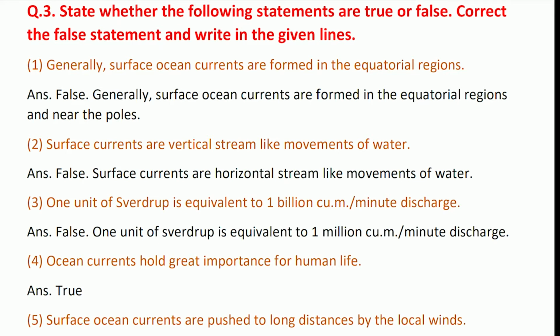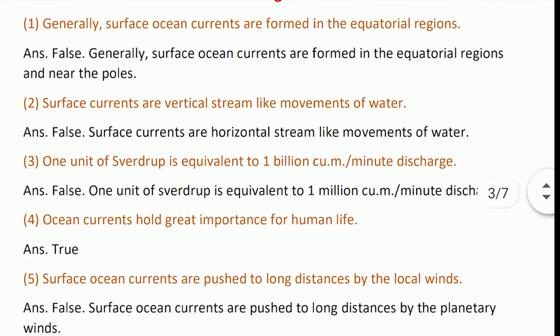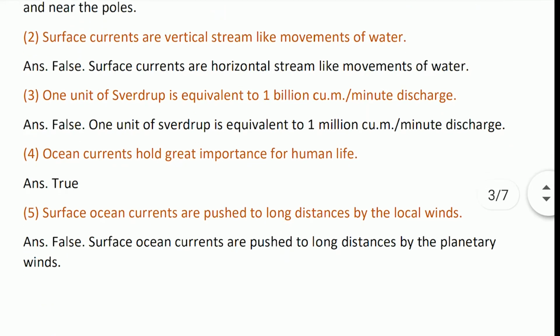One unit of sverdrup is equivalent to 1 billion cubic meters per minute of discharge. False. One unit of sverdrup is equivalent to 1 million cubic meters per second of discharge. Ocean currents hold great importance for human life. True. Surface ocean currents are pushed a long distance by local winds. False. The surface currents are pushed a long distance by the planetary winds.